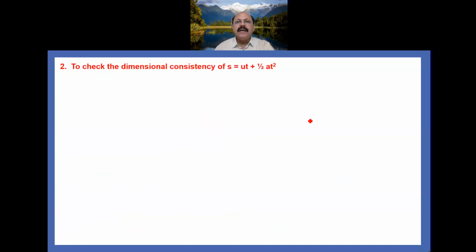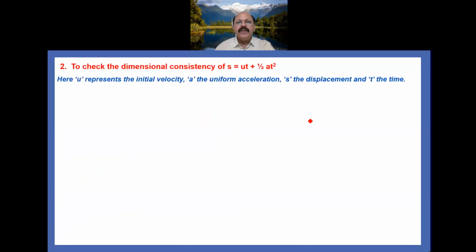We take another example, the equation S equal to ut plus half at square, where U represents the initial velocity, A is the uniform acceleration, S is the displacement, and T is the time. Similarly you perform it. The left hand side is displacement, so its dimensional equation is [M^0 L T^0]. On the right hand side there are two parts.